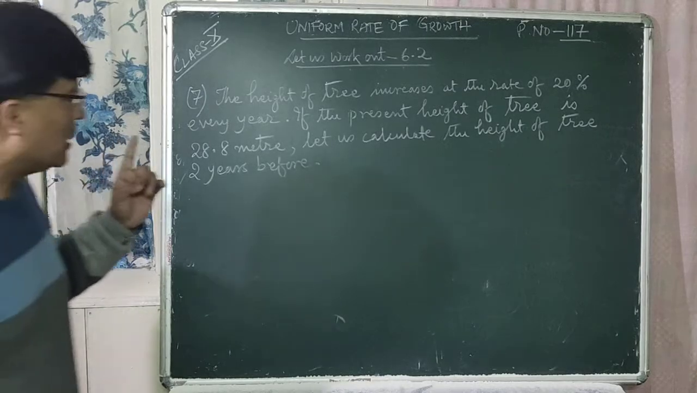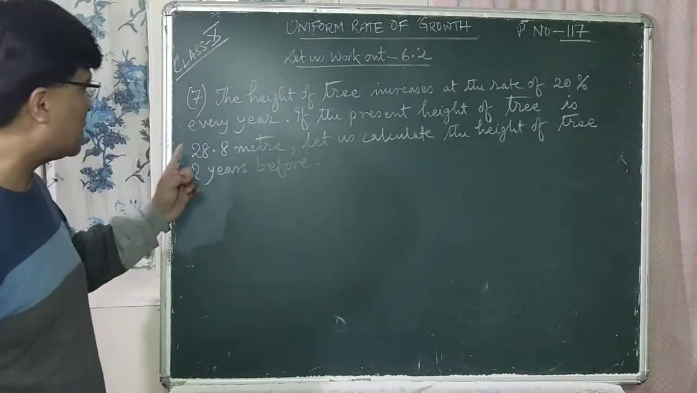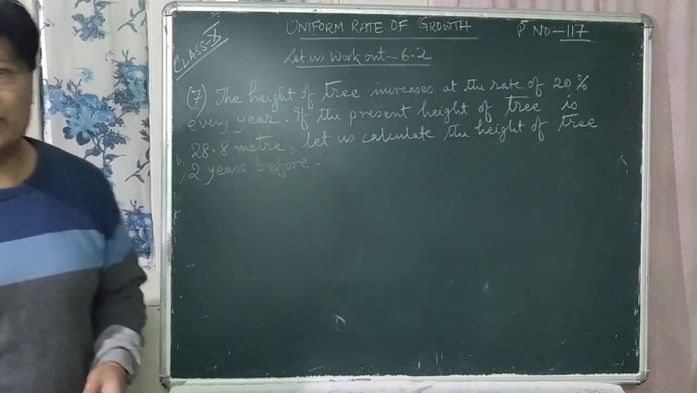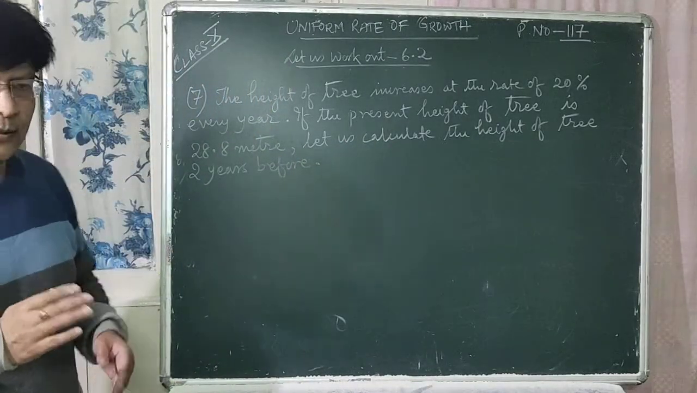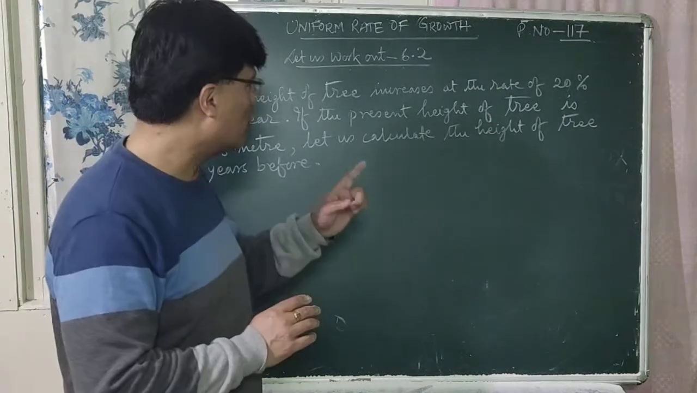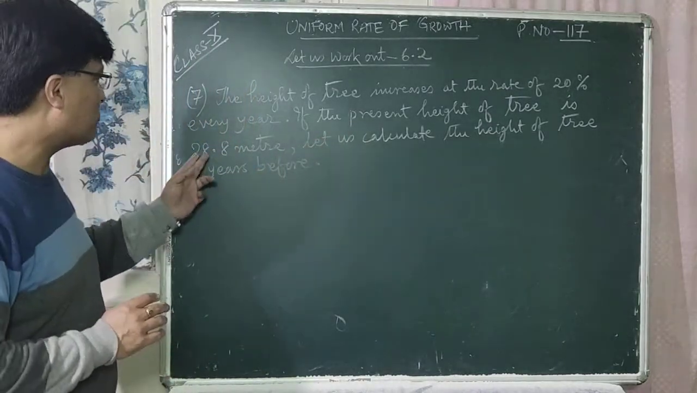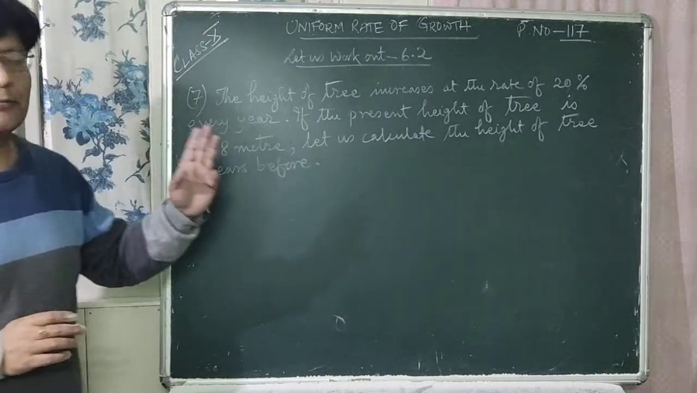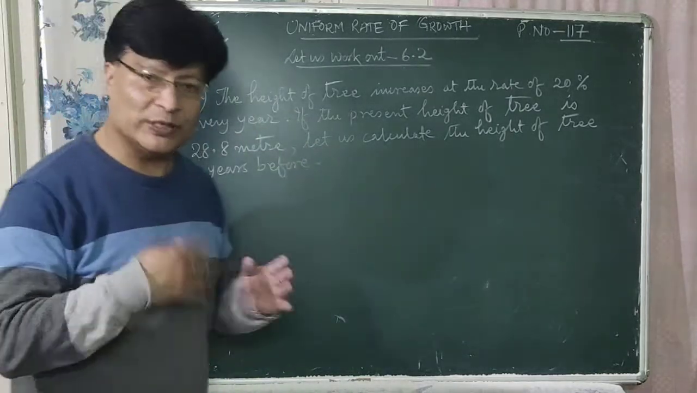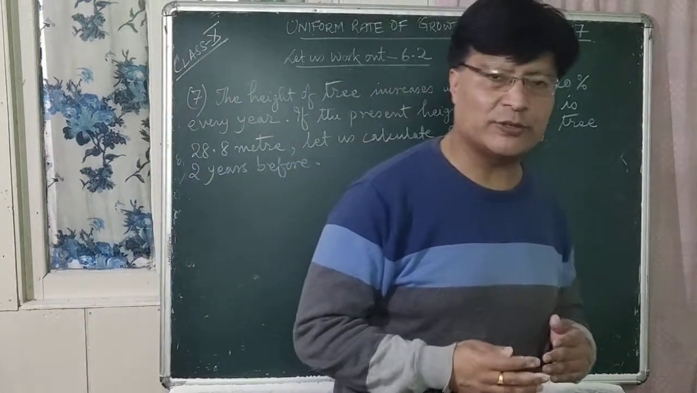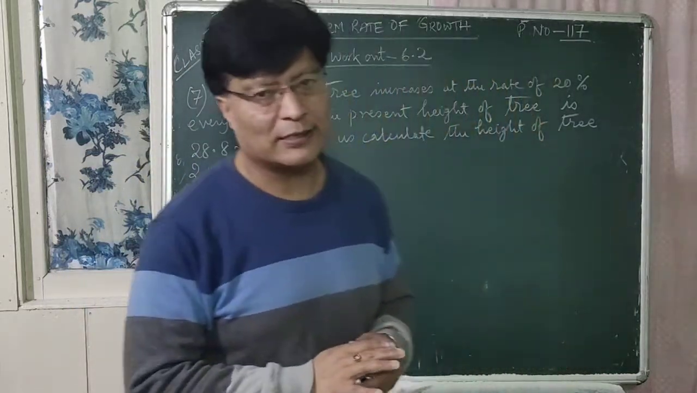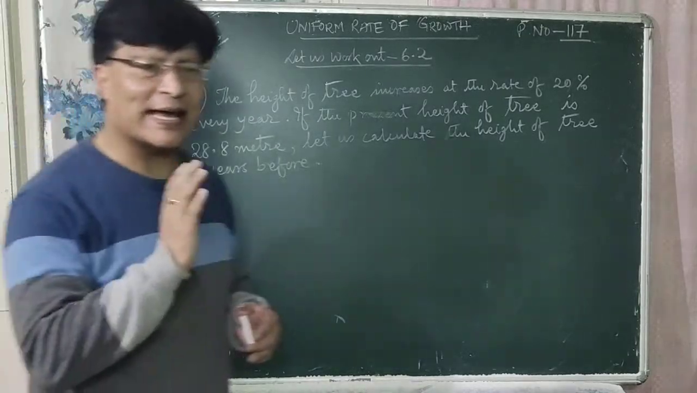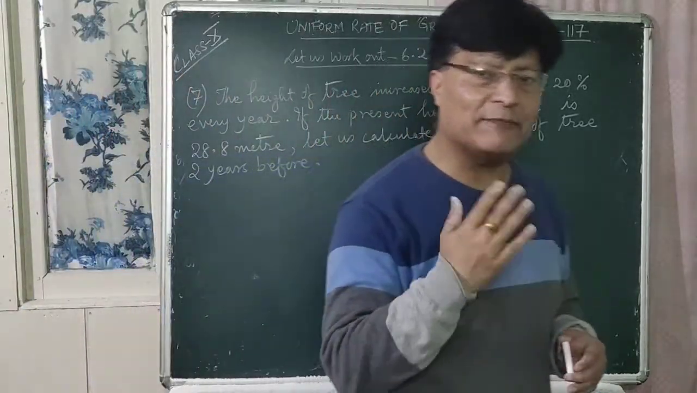ठीक छ? If the present height of the tree is 28.8 meter, let us calculate the height of the tree 2 years before. यदि अहिले हालैको त्यो रुखको उचाइ चाहिँ 28.8 meter छ भने, you have to find out the height of the tree before 2 years. You have to find out the height of the tree 2 years before. Is that clear? The height of a tree increases at the rate of 20% every year.